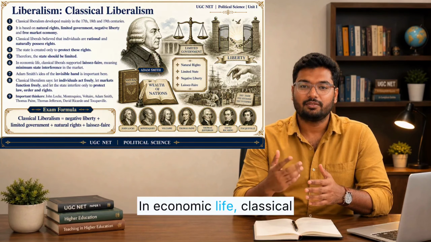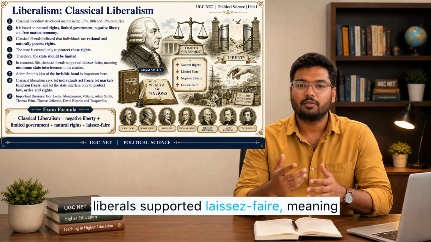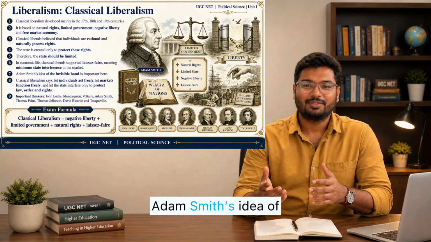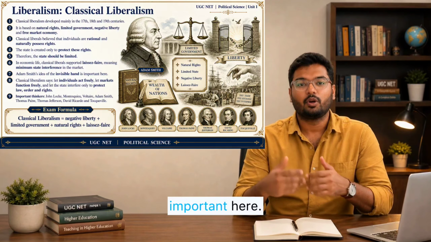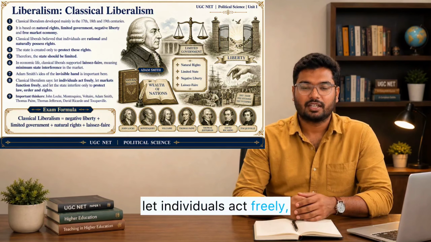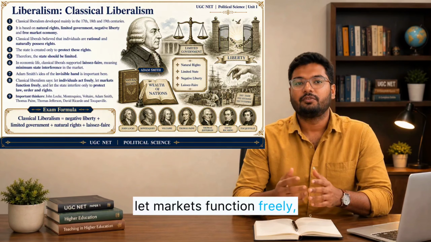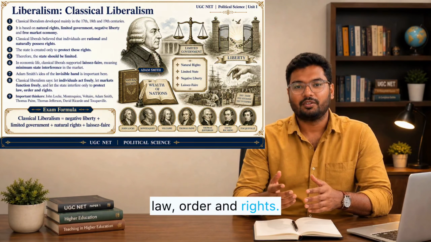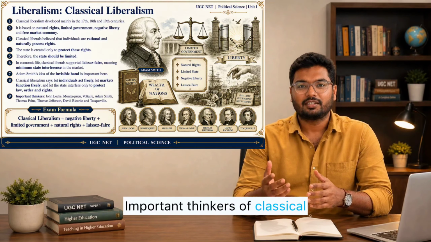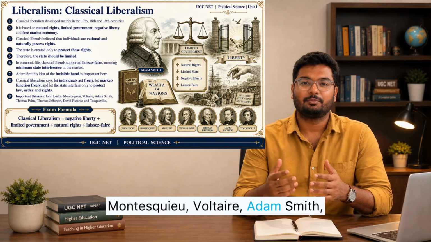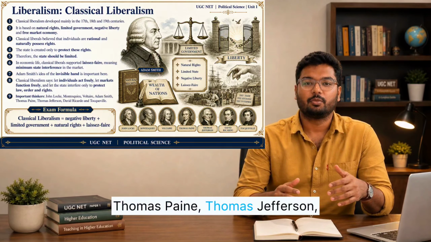In economic life, classical liberals supported laissez-faire, meaning minimum state interference in the market. Adam Smith's idea of the invisible hand is important here. So classical liberalism says, let individuals act freely, let markets function freely, and let the state interfere only to protect law, order, and rights. Important thinkers of classical liberalism include John Locke, Montesquieu, Voltaire, Adam Smith, Thomas Paine, Thomas Jefferson,